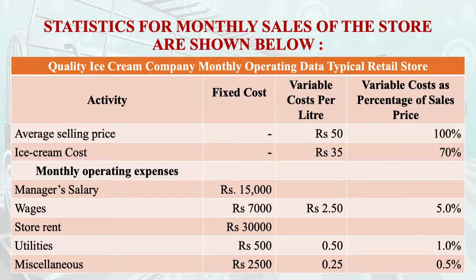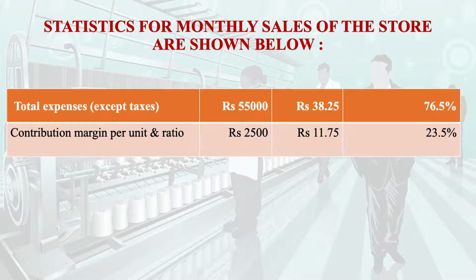This is a table which will give you an idea about the fixed cost. If you just refer to the second column, in the third column we have a different variable cost, and then finally we have given the contribution of the variable cost. So if you just see the second last row, you will find the total fixed cost is 55,000 and the variable cost is 38.25 rupees. So the margin or the contribution margin will be 50 minus 38.25, that is 11.75.